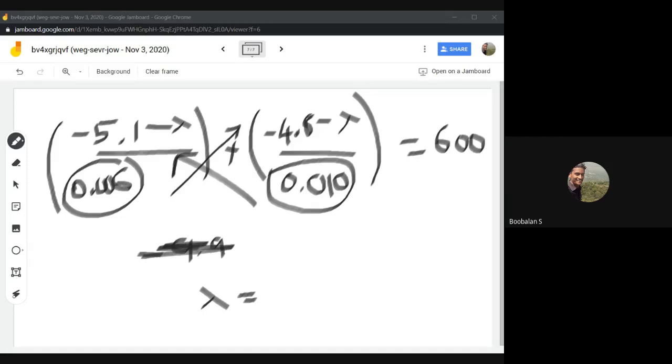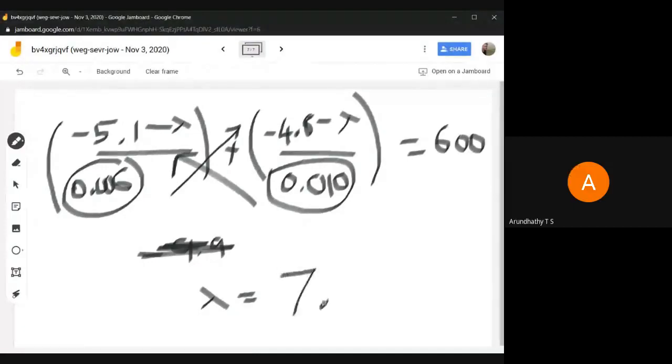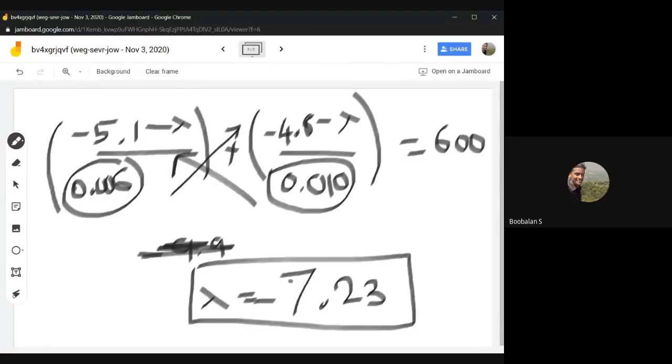Seven point. Actually, there is an issue with my expression. Open bracket, where did I put it? What value have we got now? 7 point something. Minus 7.2375. Okay, so almost correct. So the book answer will be 7 point minus 7.239 something, right?